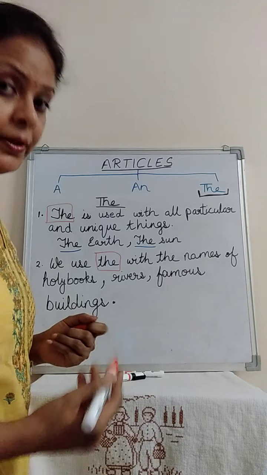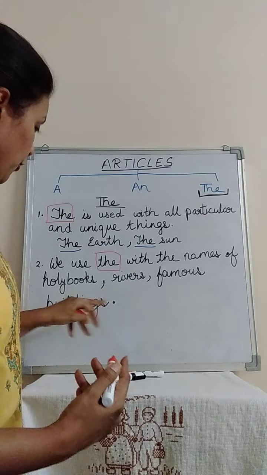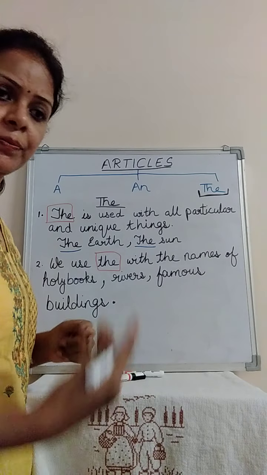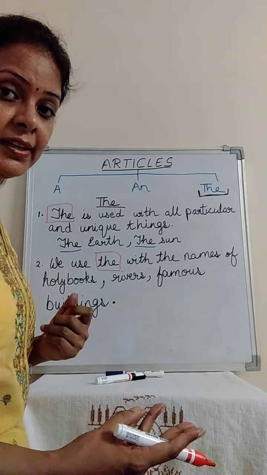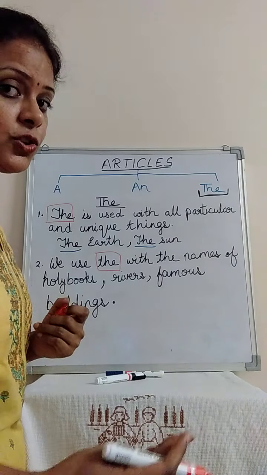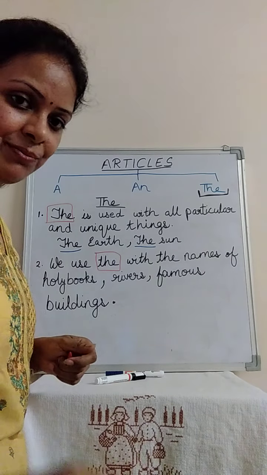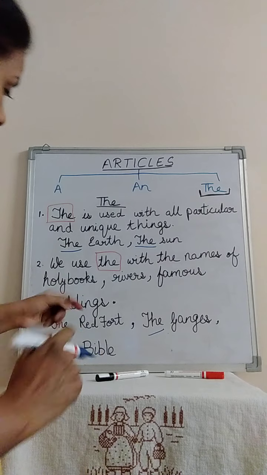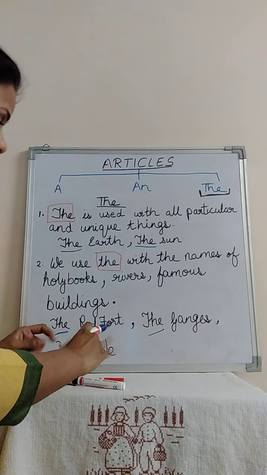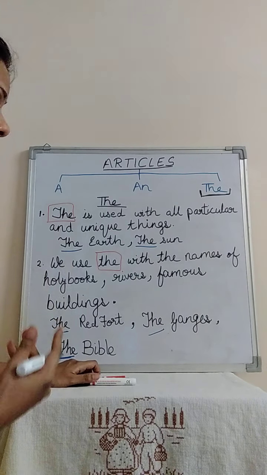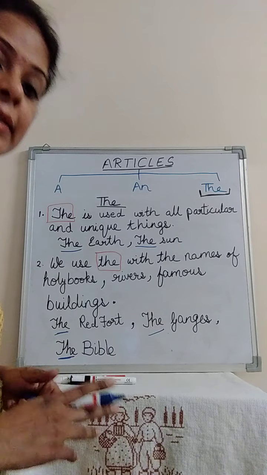The Narmada, the Ganges, the Yamuna, the Mahanadi. For famous buildings or monuments, we place the before: the Taj Mahal, the Char Minar, the Qutub Minar, the Red Fort. I hope this much is clear. Should I write the examples? Okay. The Red Fort, the Ganges, the Bible. So before all holy books, rivers, and famous important buildings, we place the.